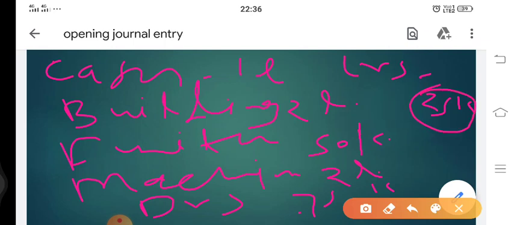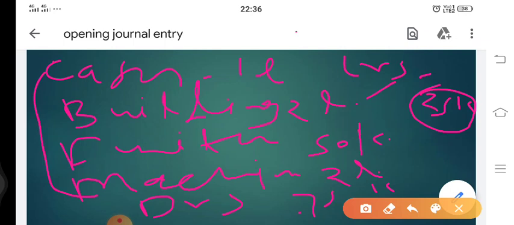So we'll have to show this in the accounts. We'll debit all these assets and credit this liability. But as we can see here, we have taken on the assets for 1 lakh plus 2 lakh, that is 3 lakh, plus 50,000, 3 lakh 50,000, plus 2 lakh, that is 5 lakh 50,000, plus 75,000, that comes to 5 lakh 75,000.